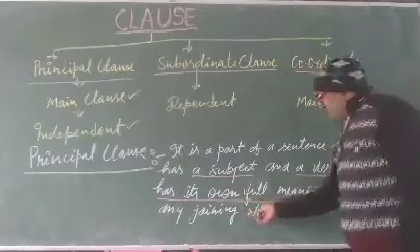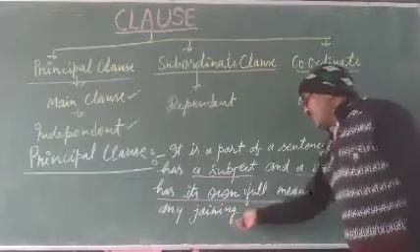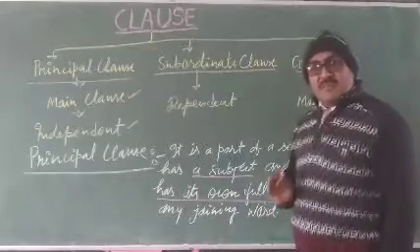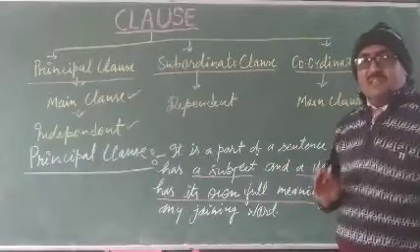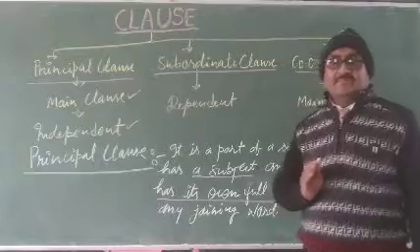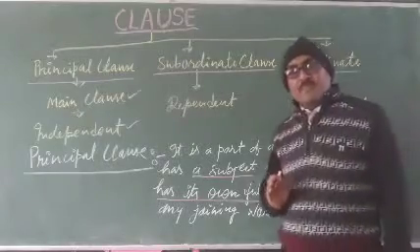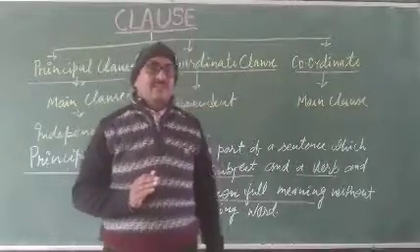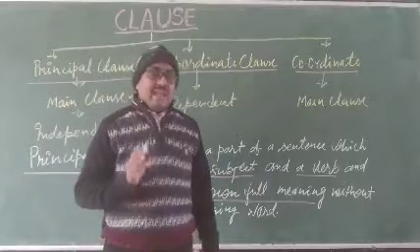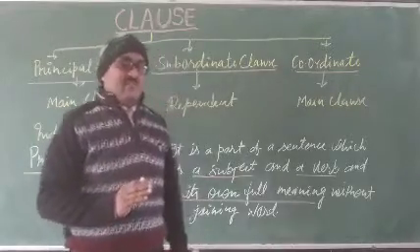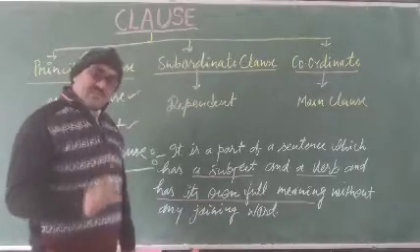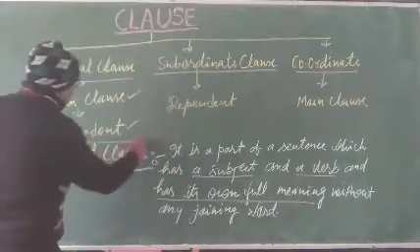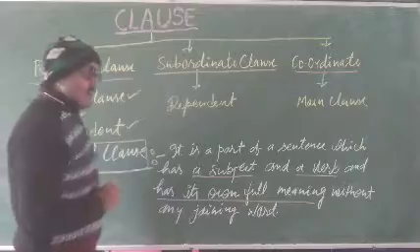The most important thing: without any joining word. A principal clause does not have any conjunction. It completes its meaning, but it never has any conjunction. If in a part of a sentence there is no conjunction, you can clearly identify that particular part as a principal clause.